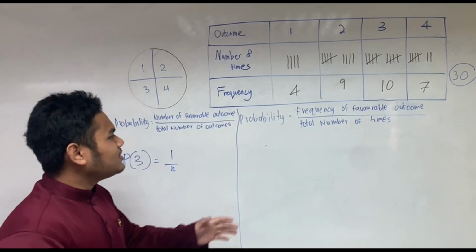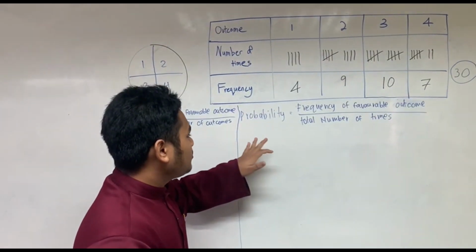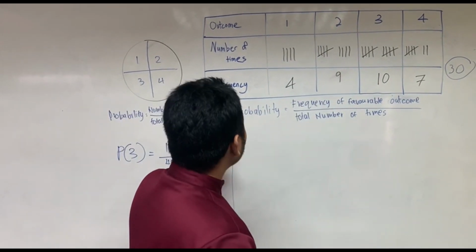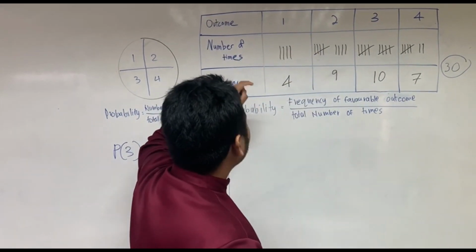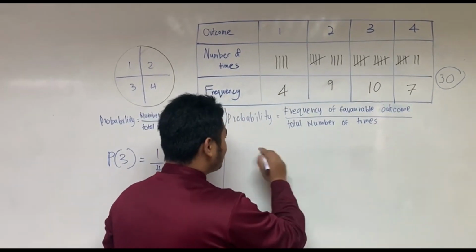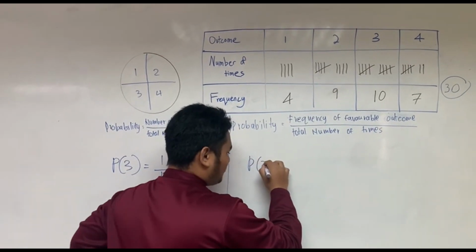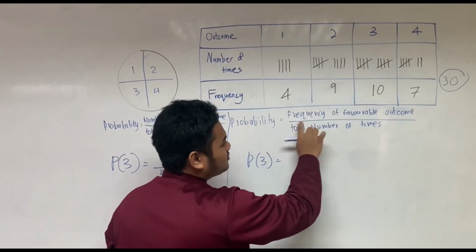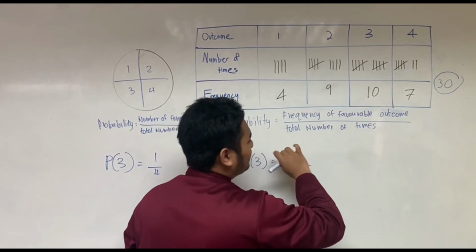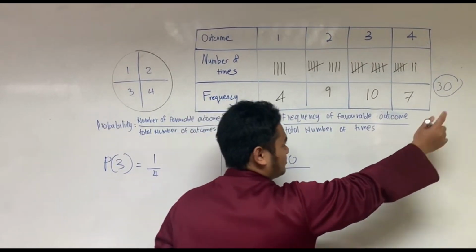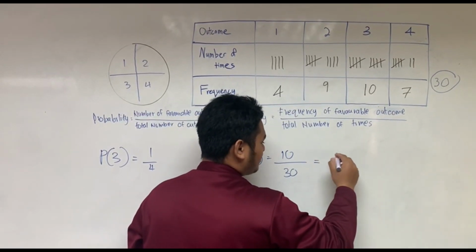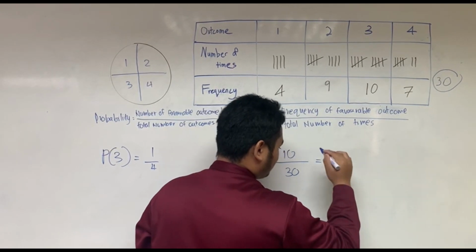For the experimental, we need to find the number of times in the table. We follow the formula as usual. The probability of 3 is the frequency of the favorable outcome, 10, over the total number of times, 30. We simplify, equal to 1 over 3.